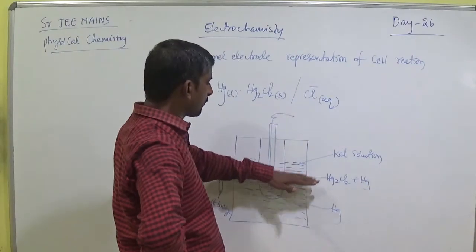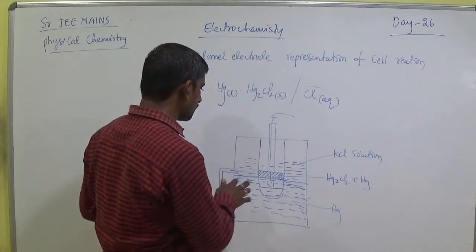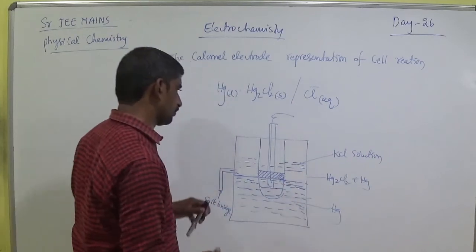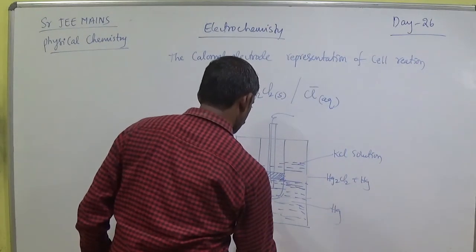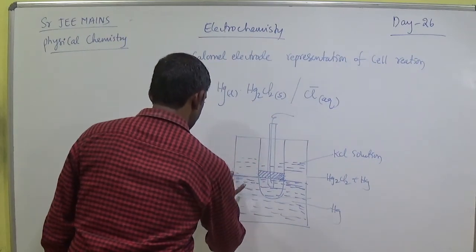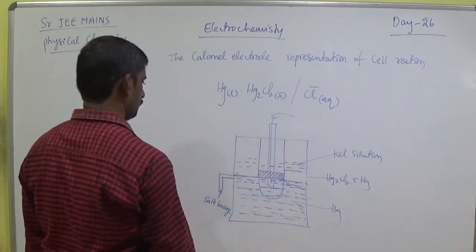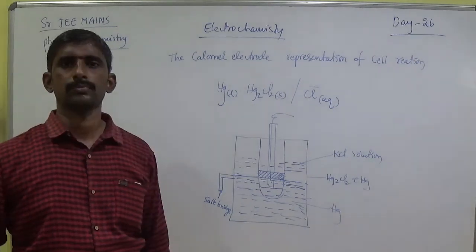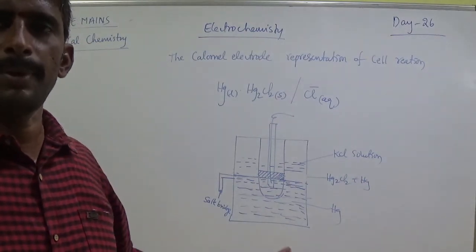Here also these solutions are separate. These are mercury, and here the KCl solution is in the middle. They are separate. Completed.